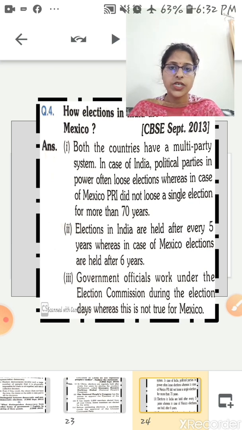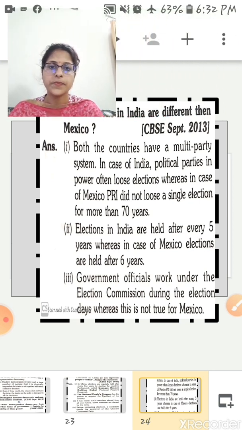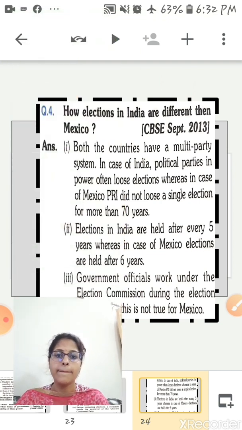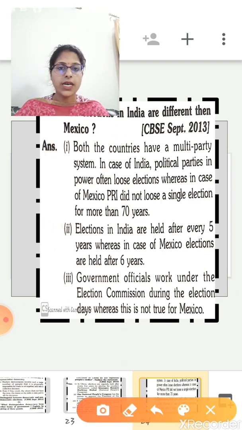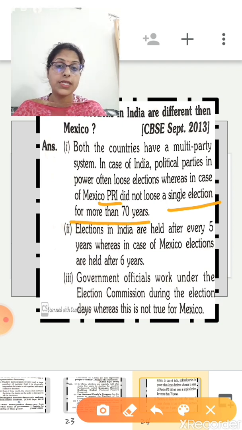Now the next question is, how are elections in India different from Mexico? First, both countries have a multi-party system. In India, political parties in power often lose elections, whereas in Mexico, the PRI, the Institutional Revolutionary Party, did not lose a single election for more than 70 years.